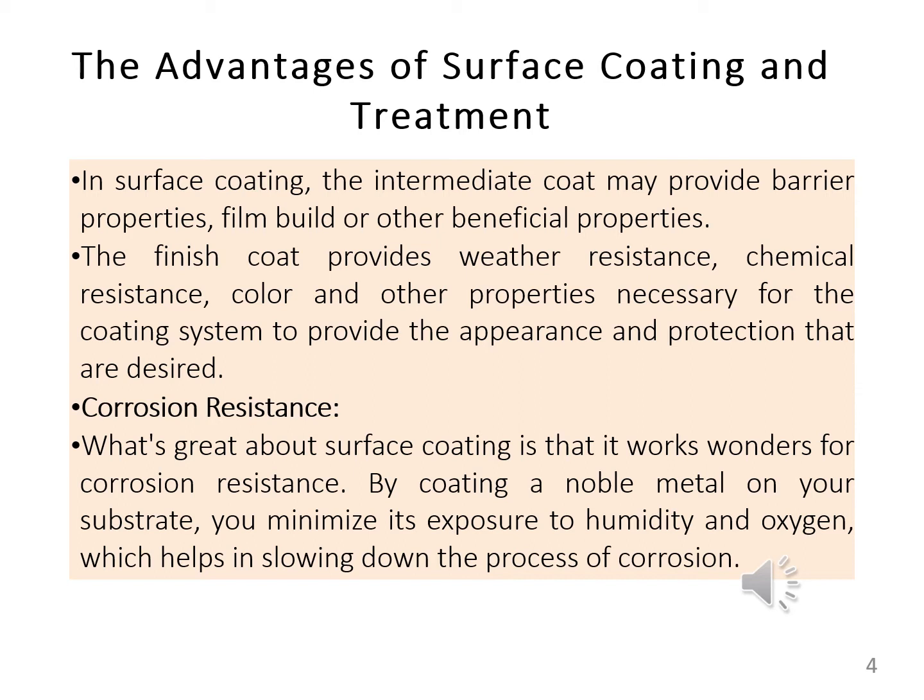So, how does surface coating help to minimize the process of corrosion? The property of surface coating is that it works wonders for corrosion resistance. When you coat the noble metal on your substrate, the surface coating minimizes exposure to humidity and oxygen, and in this way it helps to minimize the process of corrosion.